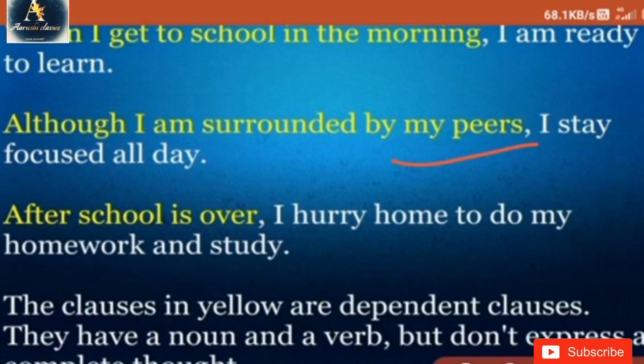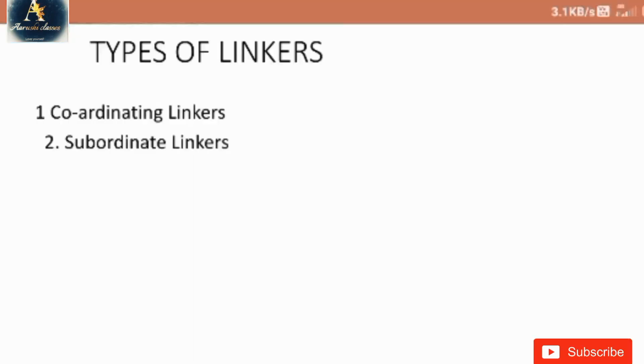Let's move to the next one. After school is over, I hurry home to do my homework and study. In the yellow color, the sentence is not making sense, but when we put both parts together, we form a sense. So that's why it is an independent sentence. How easy it is, right? Let's move to the next one.